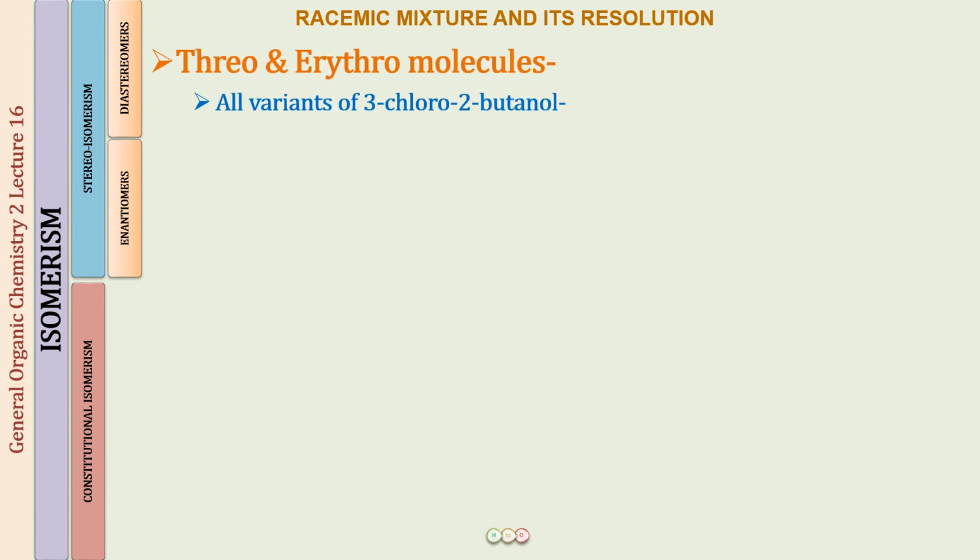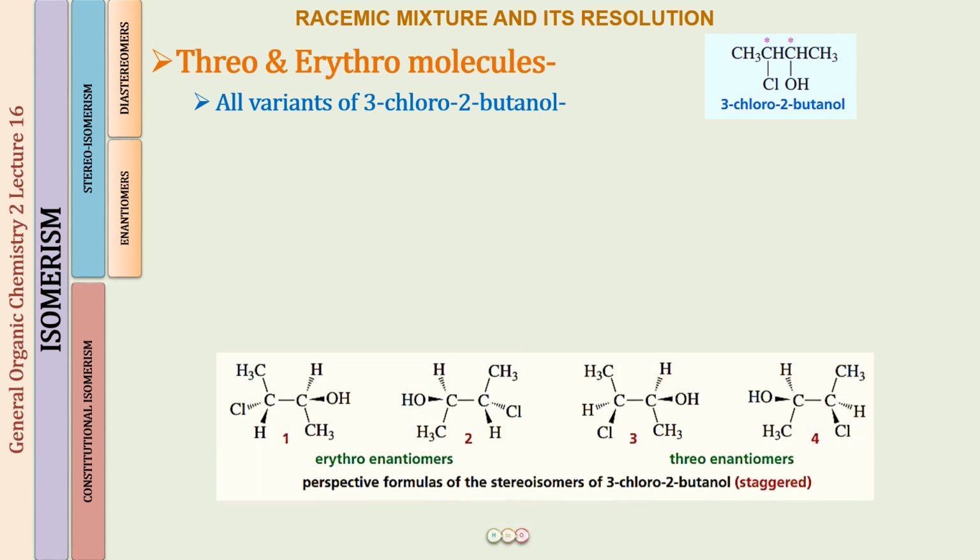So the molecule that I am going to take over here is 3-chloro-2-butanol. So let us first of all write down the structure. In the structure, what you can see is that we have two chirality centers, right? And the two chirality centers are again dissimilar chirality centers. So for this compound also, we will be able to have 4 stereoisomers. So let us quickly draw them.